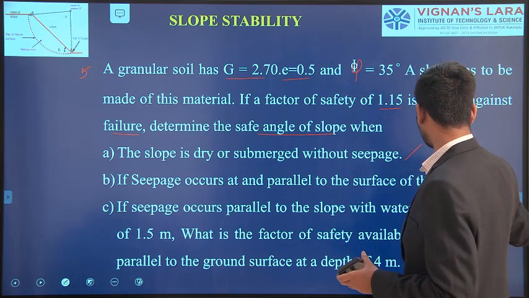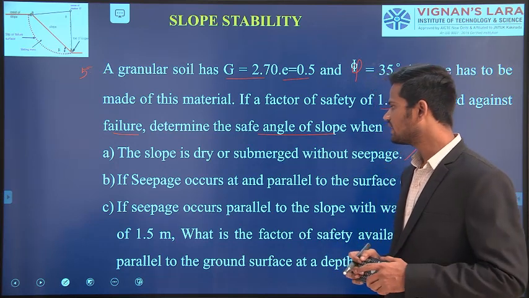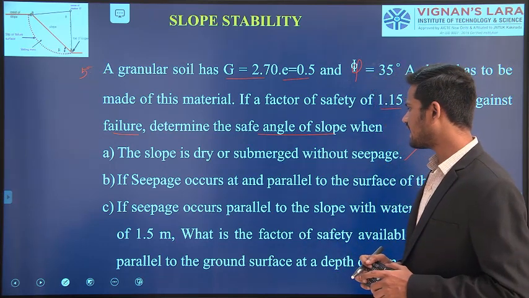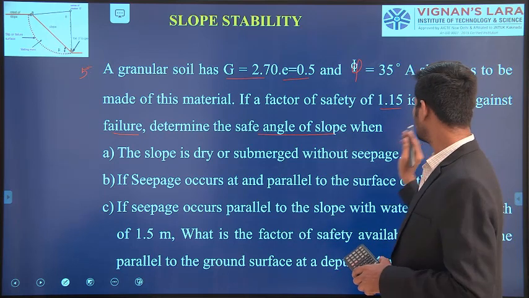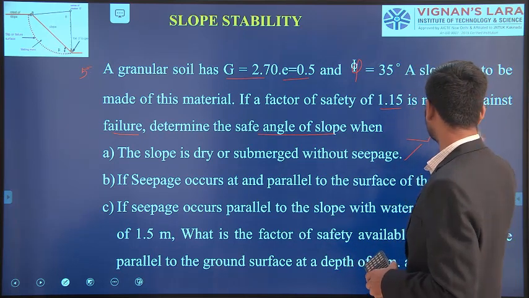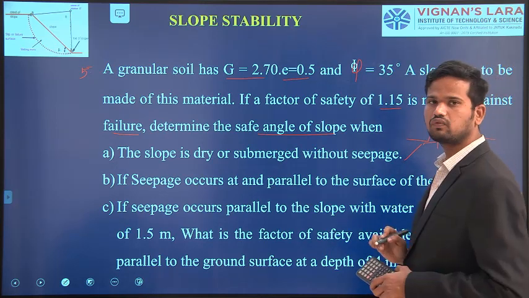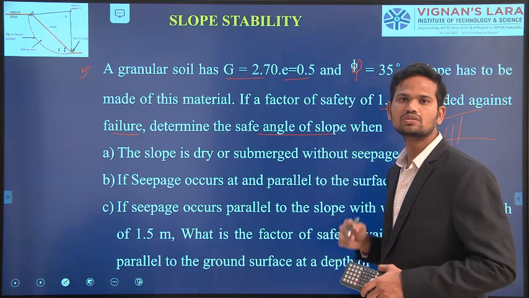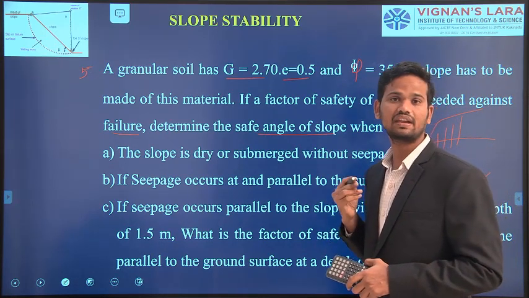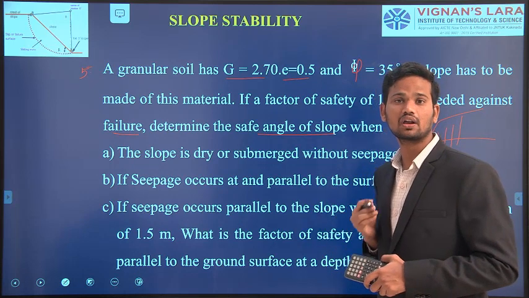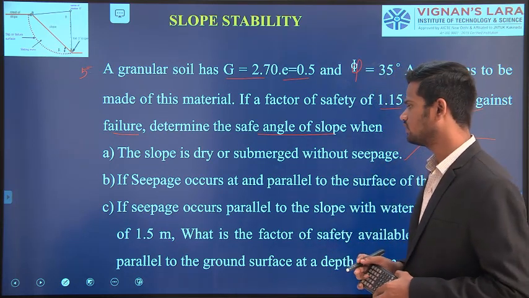In the second condition, if seepage occurs at and parallel to the surface of the slope, that means if there is any seepage of water entering into the slope, in those conditions what is the safe angle, how much inclination with respect to the horizontal ground we have to keep without sliding of the soil mass, that we have to derive.